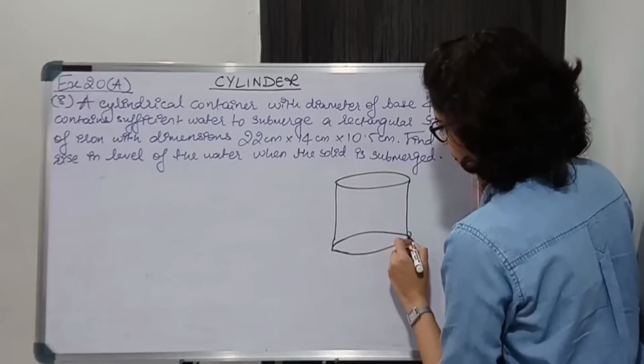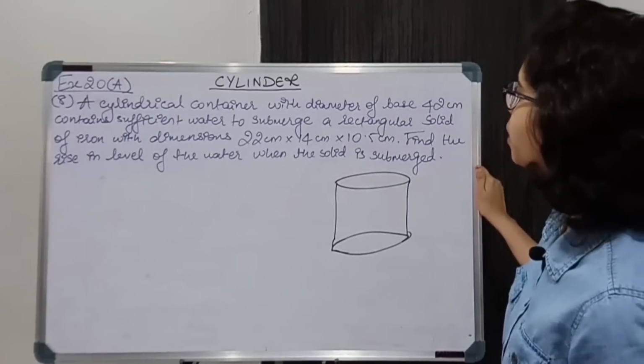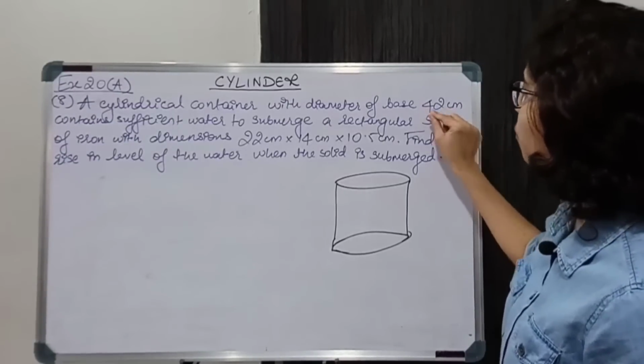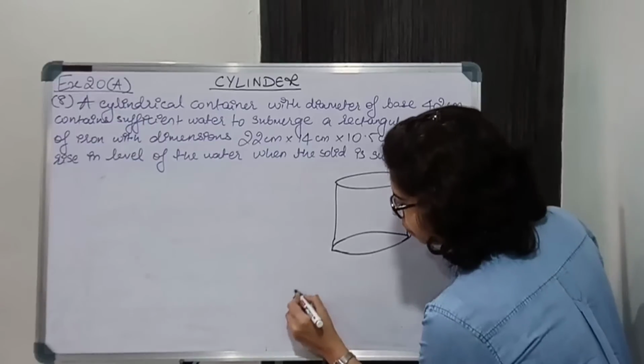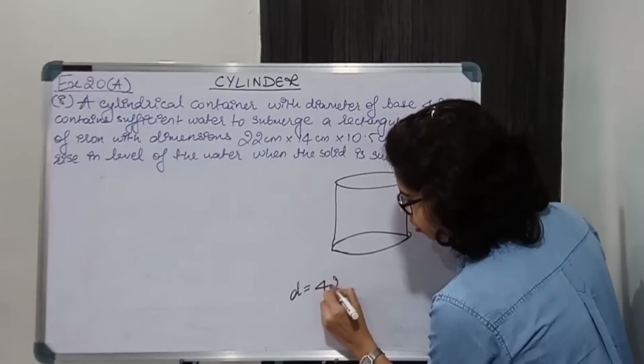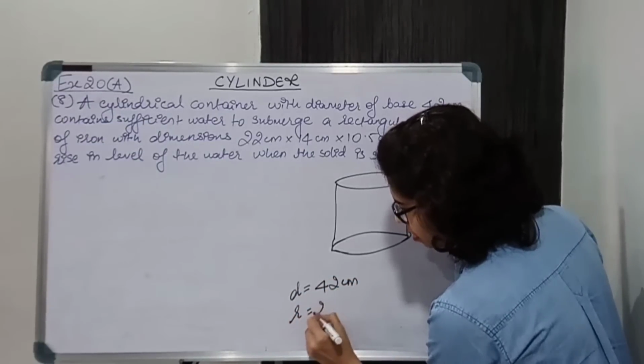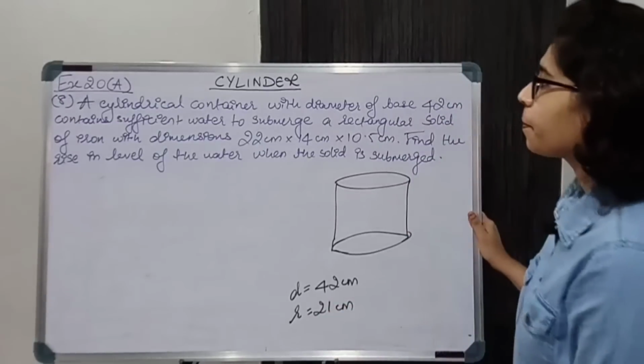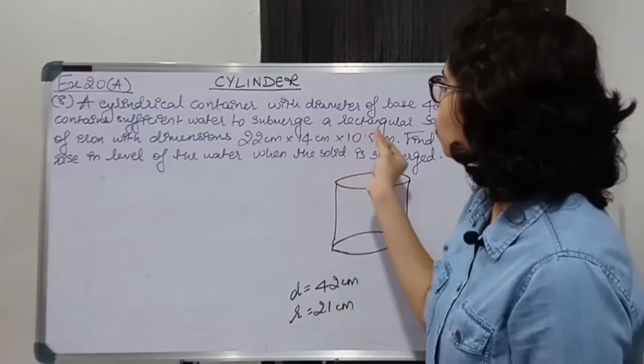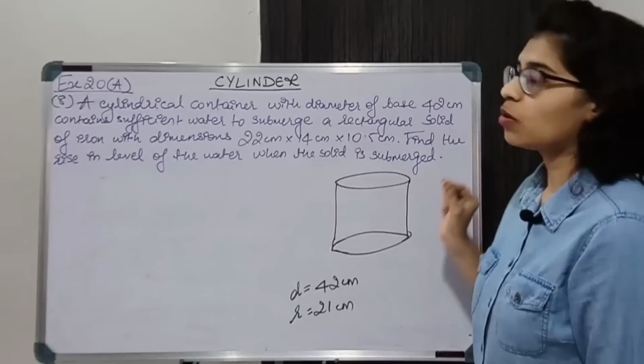Now this cylindrical container has diameter of base 42 centimeter. We are given diameter, it is 42 centimeter, meaning the radius is 21 centimeter, and it contains sufficient water to submerge a rectangular solid.